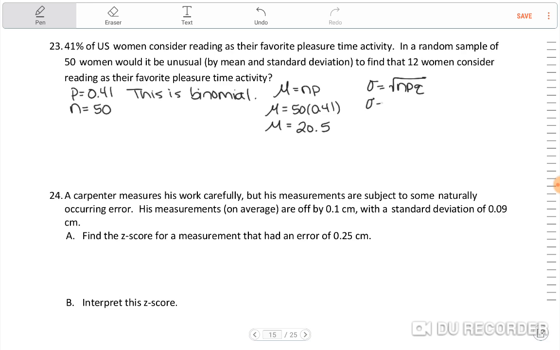And then our standard deviation would be the square root of 50 times 0.41 times 0.59, because that's 1 minus 0.41.